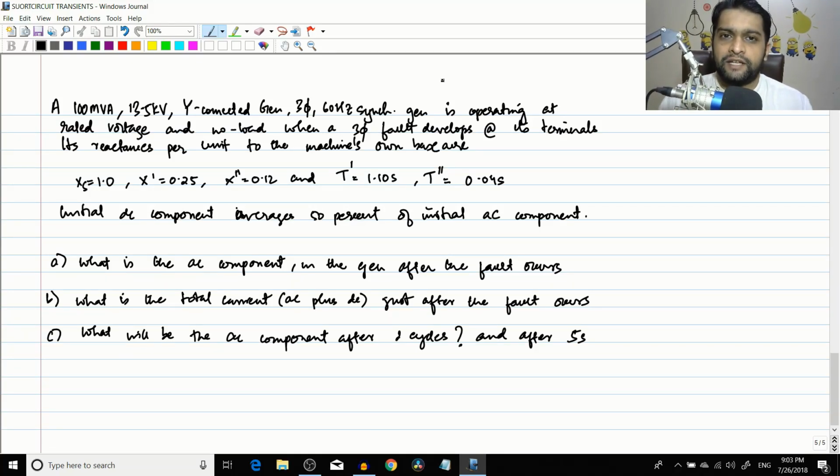So in the previous session we have done a little bit of understanding on short circuit transients. Short circuit is the most severe condition which can happen in the generator.